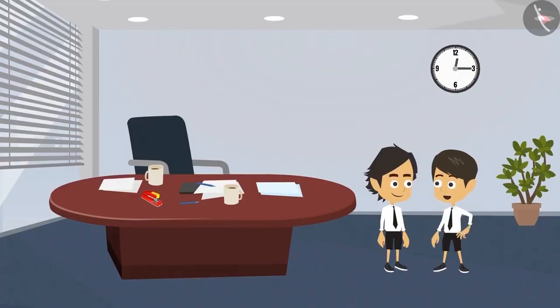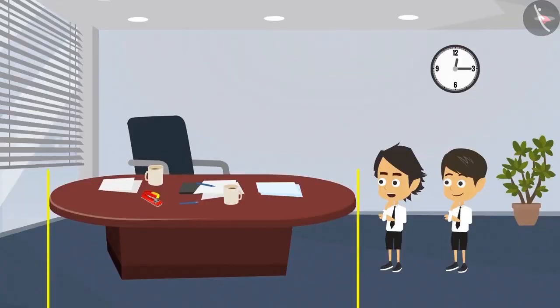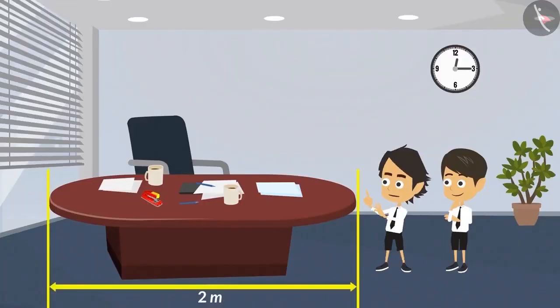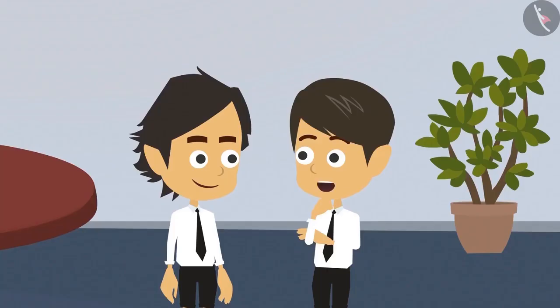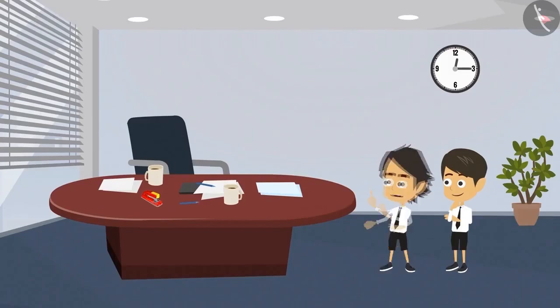Now tell me, which unit will you use to measure this table? We will measure it in meters as it is very big. So will we measure the stationery items on the teacher's table such as paper, stapler, pen in centimeters? Yes, because all these objects are very small.